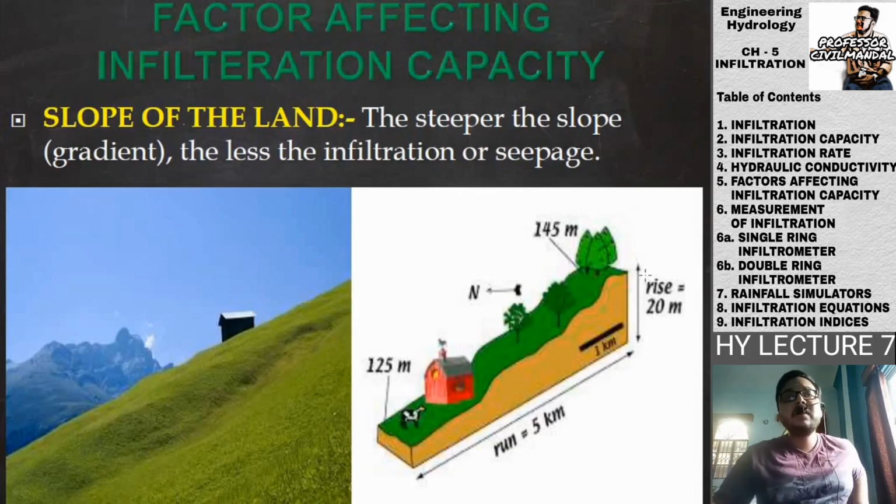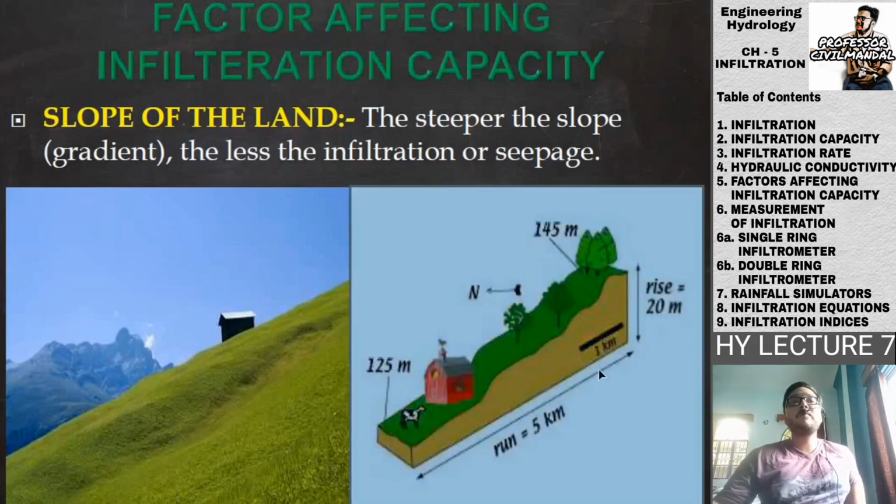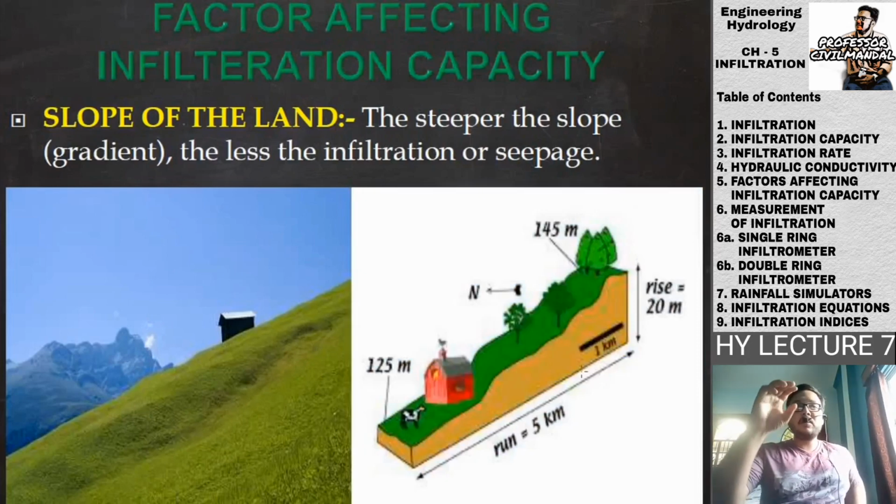It is because there will be some rise in the ground level. Okay, so for this rise, some extra amount of distance will have to be covered for that particular volume of water. So of course this will induce some extra amount of time for that infiltration, so the infiltration rate will be lower in terms of the slope of the land.